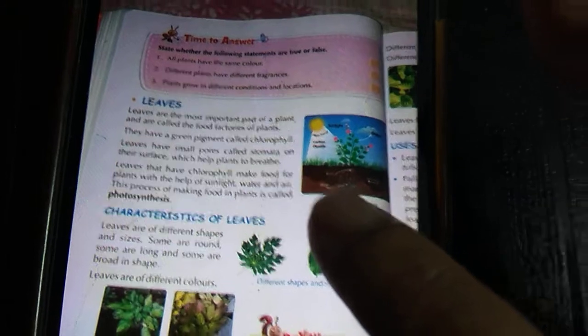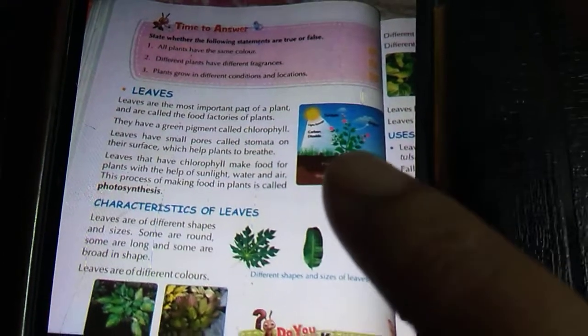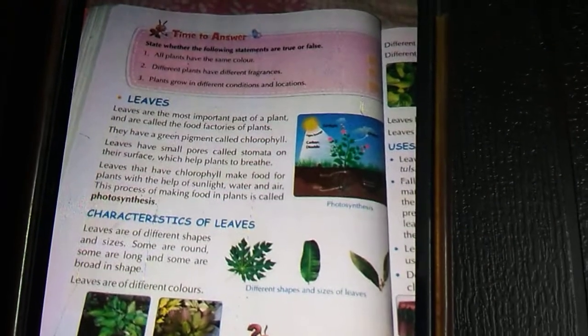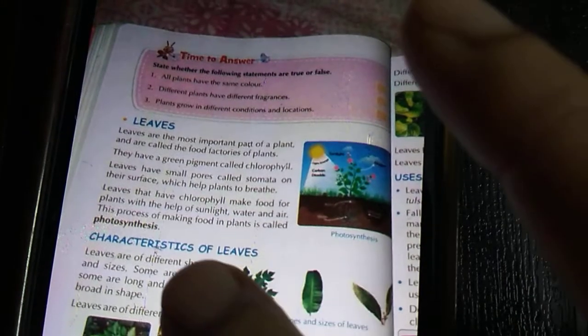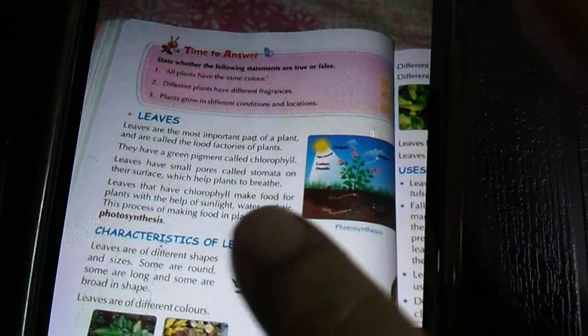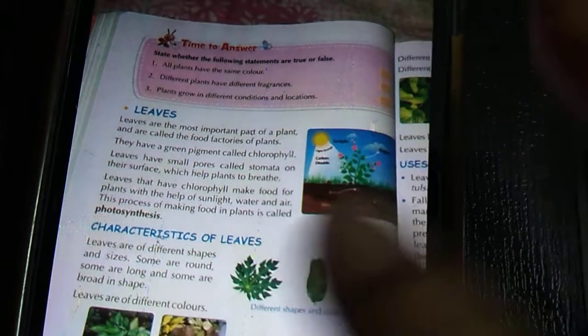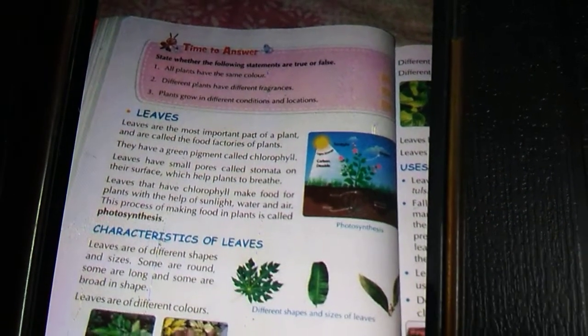Now, they have a green pigment called chlorophyll, with which they make their food. The green pigment means the green color, pigmentation. Leaves have small pores which we cannot see with our naked eye, with our normal eyes.